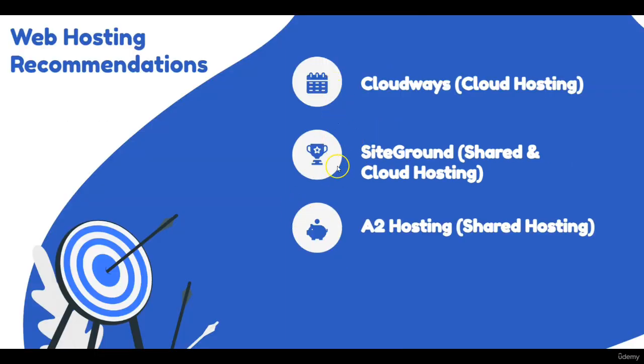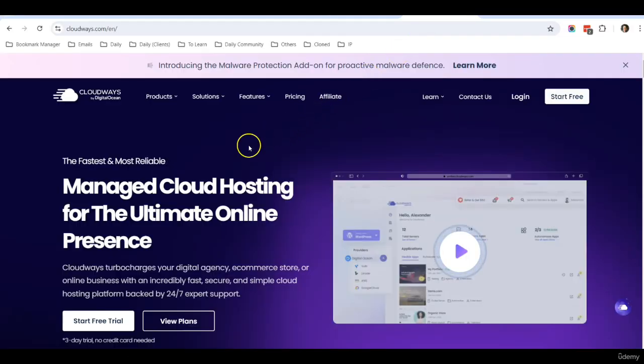So these are the three web hosting companies that I recommend that you can go check out. For my own personal company website, I use Cloudways. It is based on cloud hosting. This one is the most expensive, but the performance and the security outperform the other ones. So the second one I recommend is SiteGround. They have a shared hosting, which is much more affordable. And the third one is A2 Hosting. So let me bring you to the Cloudways website to take a look.